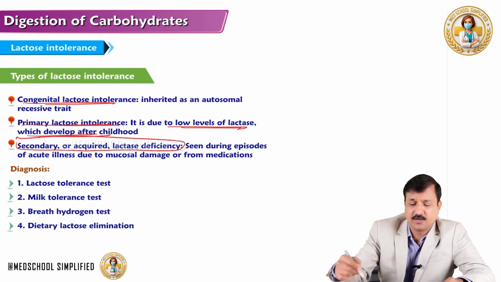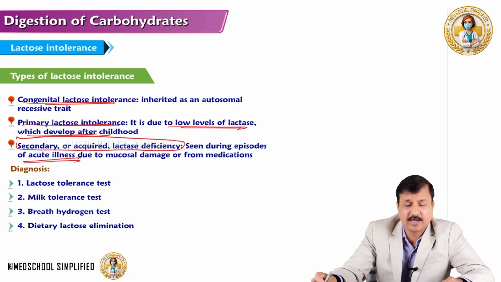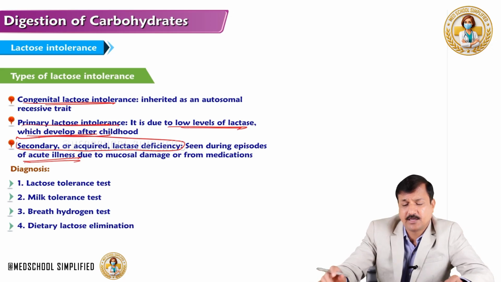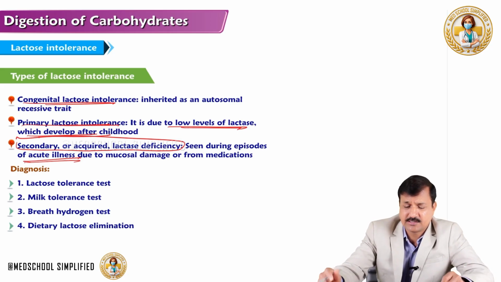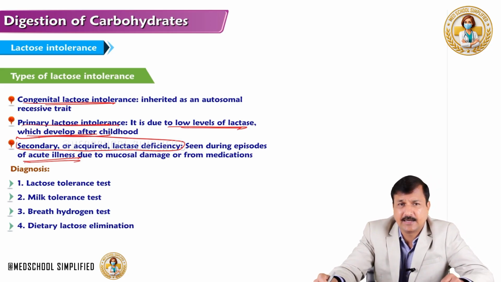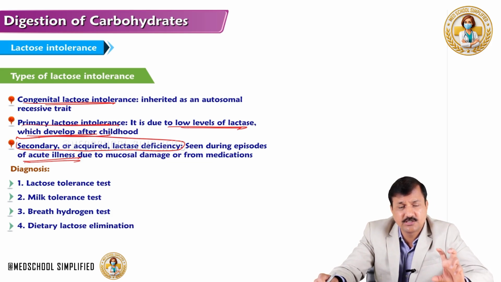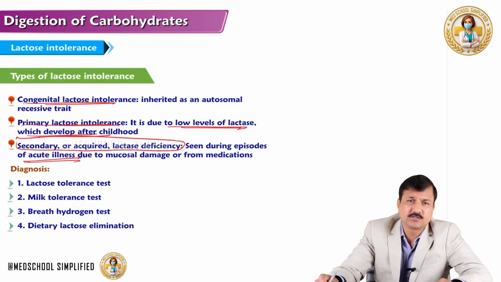It is secondary to an acute abdominal infection or acute illness, like viral diarrhea, or some other cause which will erode the intestinal epithelium, where the lactase enzyme is eroded, or any effect of medication onto the brush border enzyme. That may eventually lead to diarrhea, followed by certain medication or certain diseases. So that is what is referred to as secondary lactase deficiency. So it is congenital lactose intolerance, primary lactose intolerance and secondary lactose intolerance, or secondary lactase enzyme deficiency.